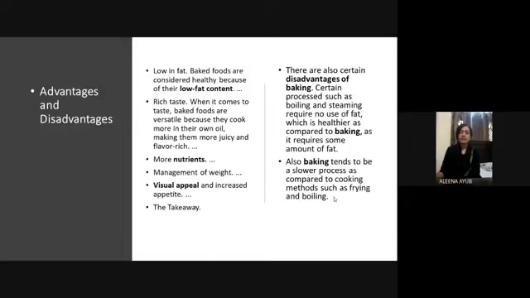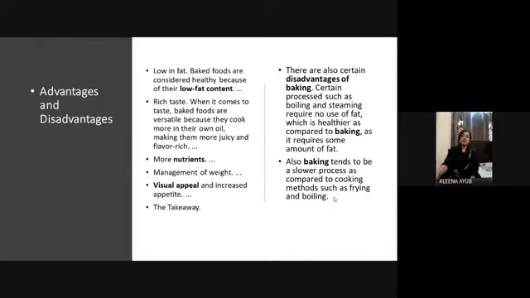Management of weight: as we are using less cream, oil, or butter, we can even make it using less butter, so it can help in management of weight. Visually appealing: obviously, when we see bakery products, we want to buy every single product, like the cookies, the fudges, or the pizzas, because they look good and make us feel good.